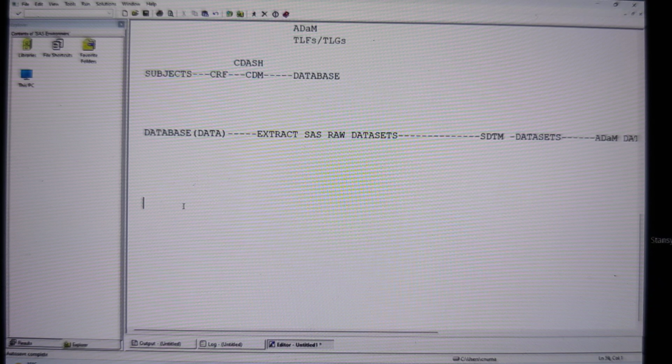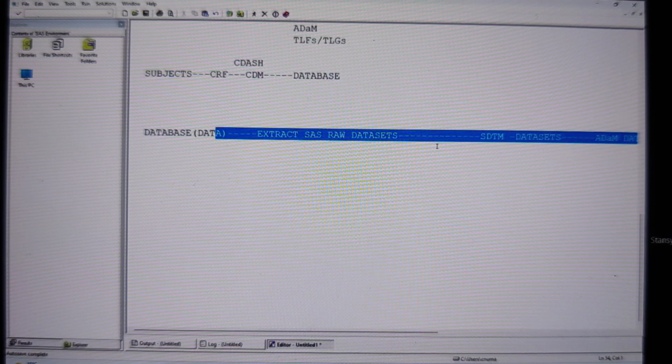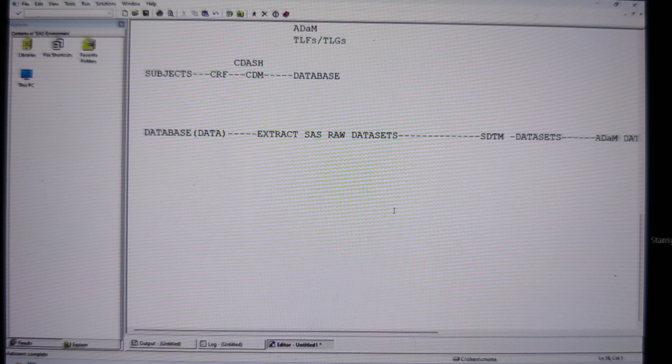So most of you have learned base SAS, and now, using our base SAS skills, we will learn how to convert SAS raw data sets into SDTM data sets, and again SDTM data sets into ADaM data sets. Using our SAS skills, we are going to convert them and submit the data to the FDA. Remember, this is what we are going to do in the next 2 to 3 months.